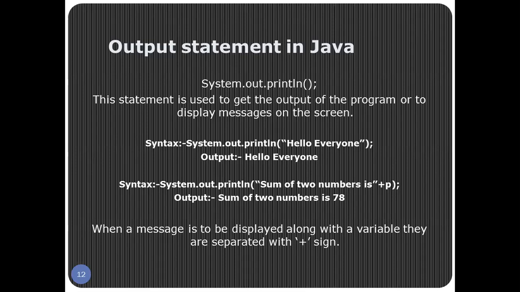Sum of two numbers is 78. Now 78 is the value of the variable p. So always keep in mind that when I want to print two things, a message and a variable, then I will use a plus sign to separate them, and this plus sign is also known as a connector.